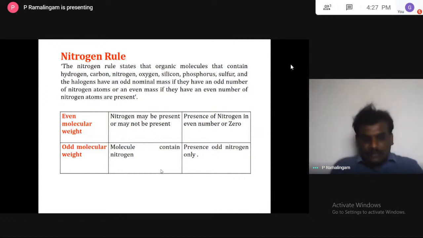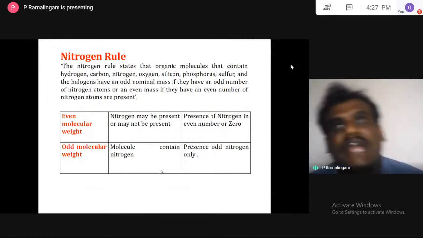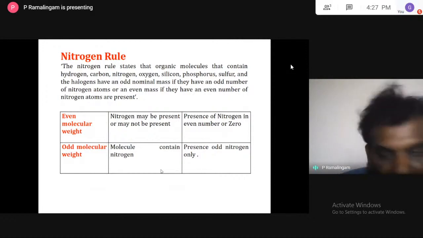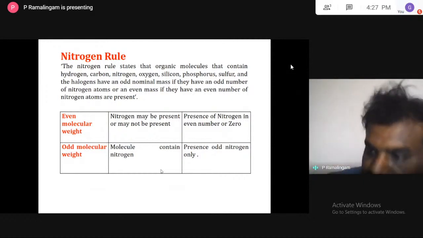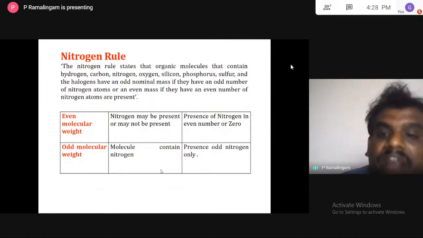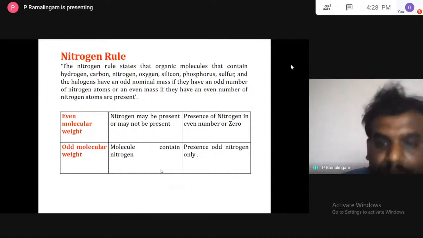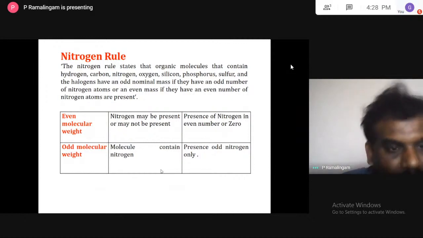For example, take a molecular weight of 183, an odd number. You can say this molecule is a nitrogenous compound, because the molecular weight is odd and nitrogen must be in the molecular formula. You can still define how many nitrogens there will be: it is definitely an odd number, maybe 1 nitrogen, or 3, or 5.